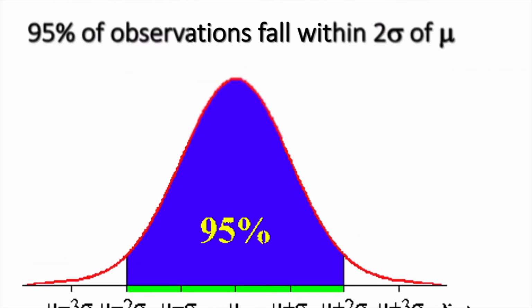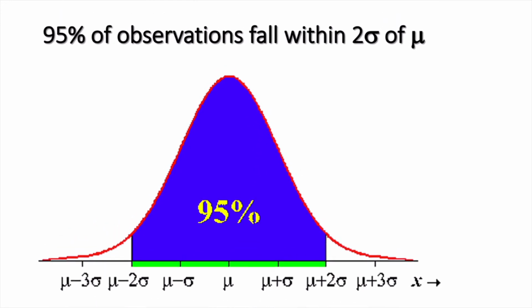The second condition, 95% of the data has to come between two standard deviations above and two standard deviations below. 95, almost everybody, right?